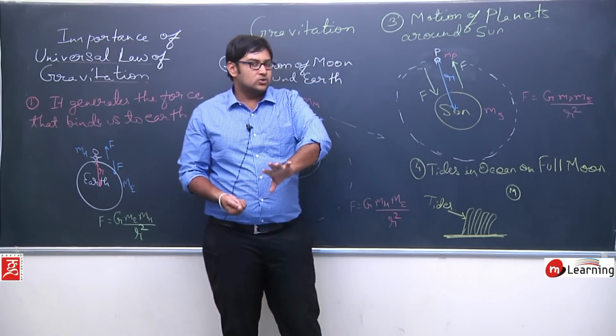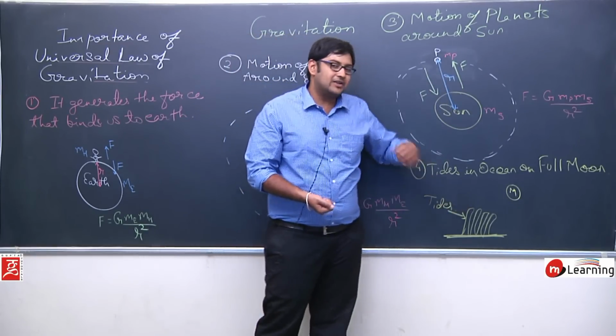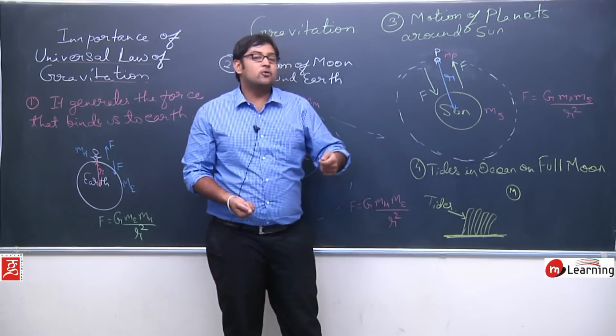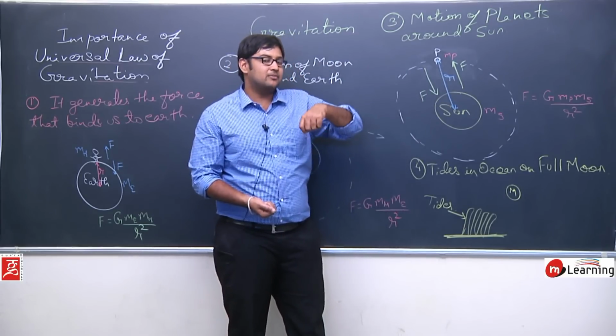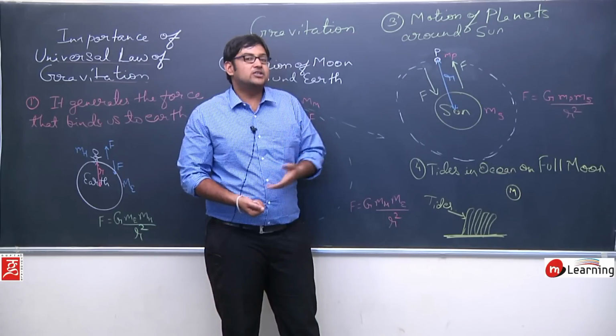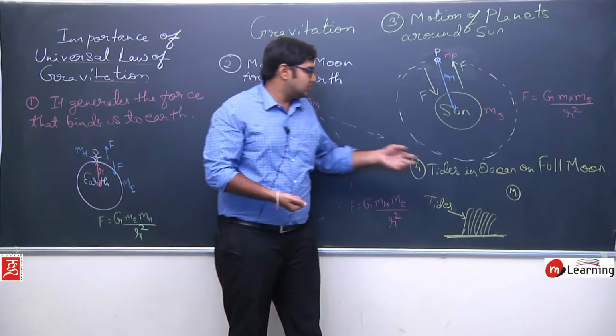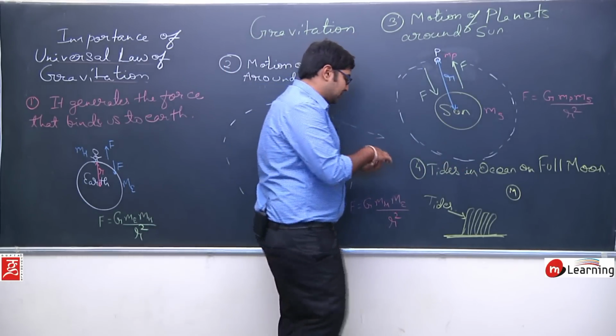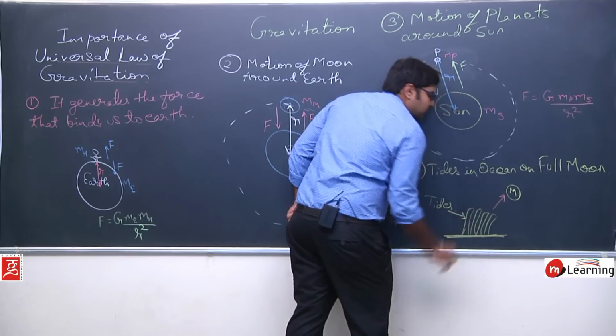So it is due to this reason that the tides will get bigger and bigger, and when the full moon comes, the tides will become almost huge. 30 to 50 meters of high tides you will be able to see in the ocean. It is due to the attraction. The moon is continuously attracting this water towards itself.